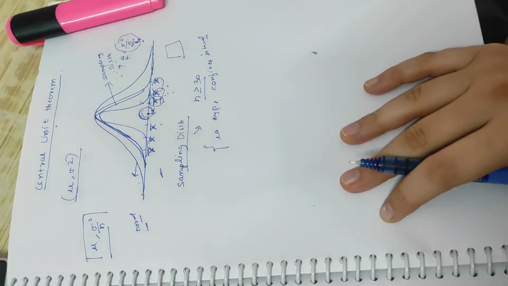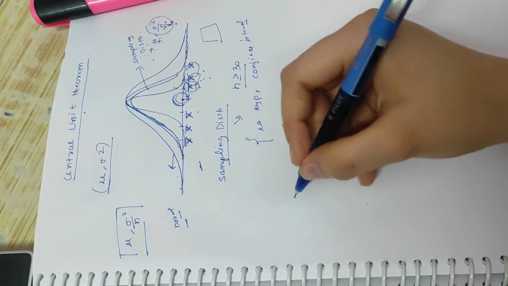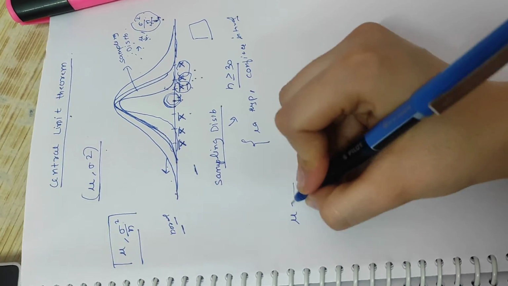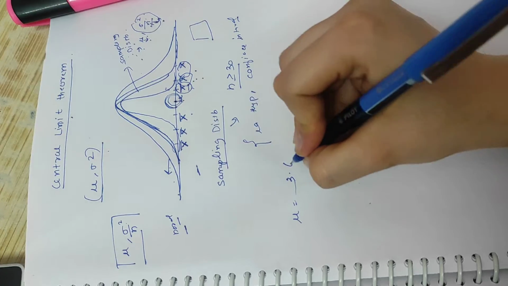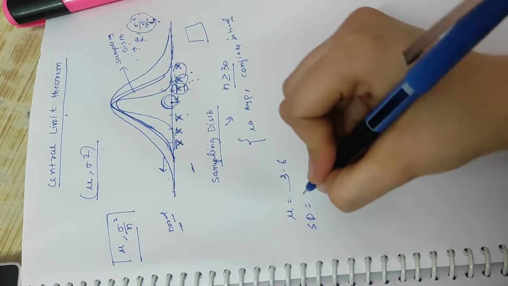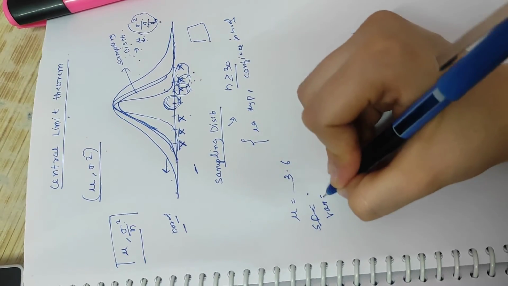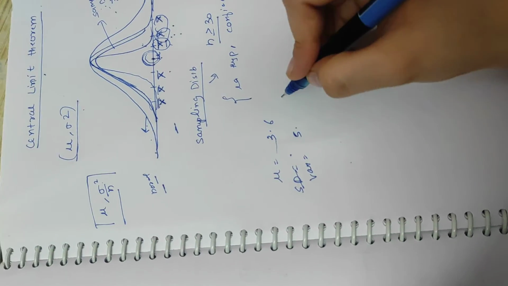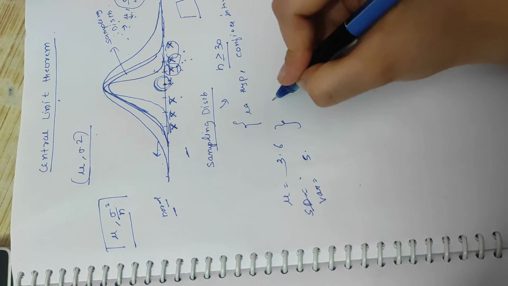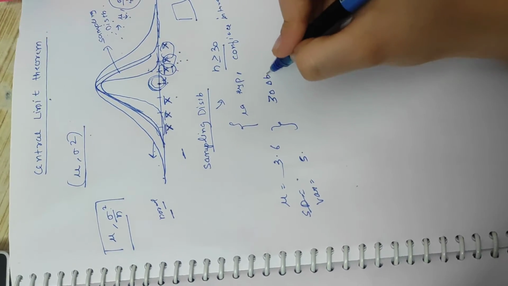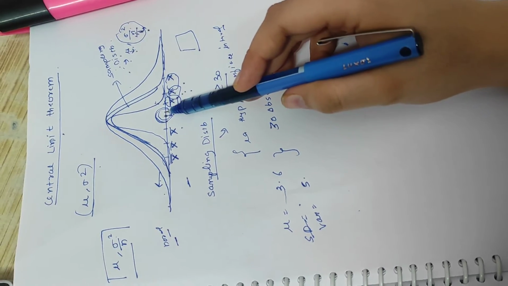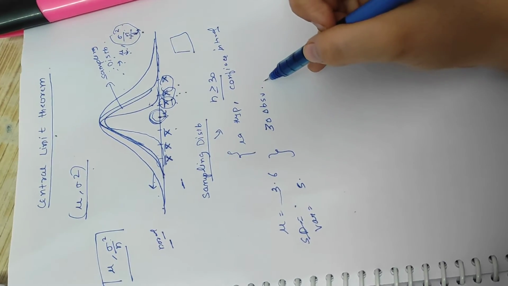Let's say we have a population with a mean of 3.6 and a variance of 5, and we take a sample of 30 observations. Now we have to calculate the mean and the variance of the sampling distribution.